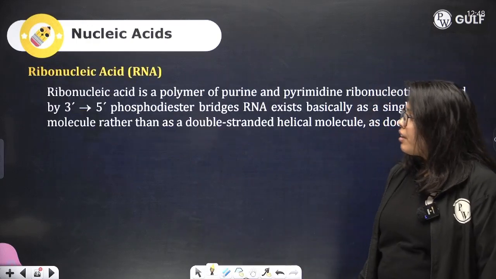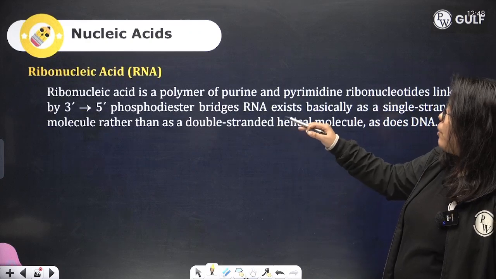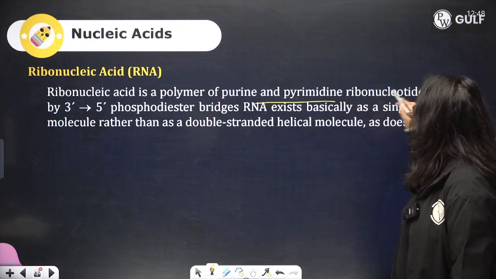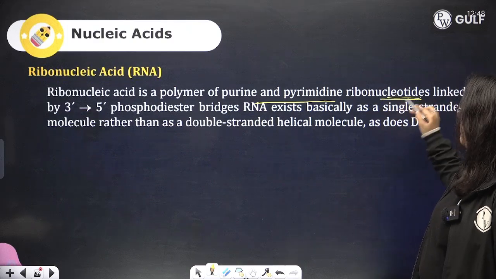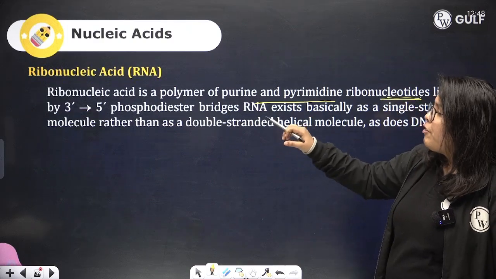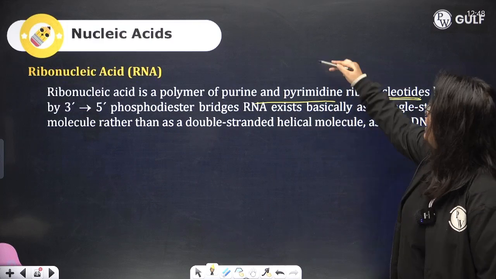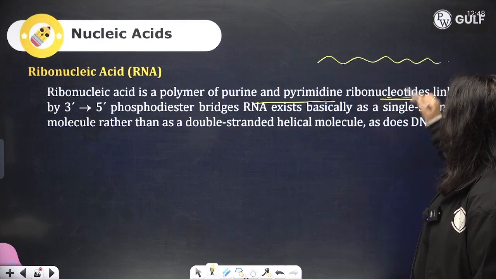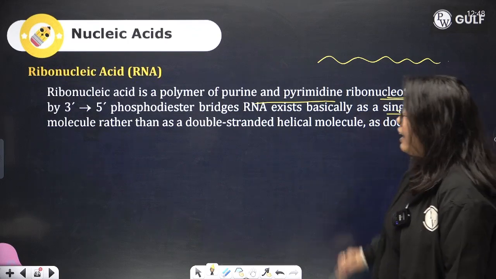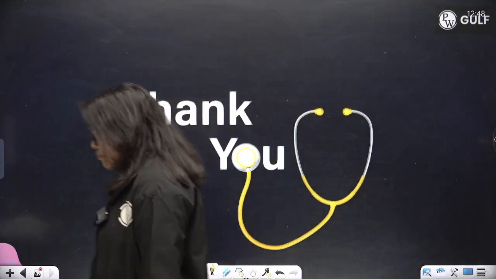Now, ribonucleic acid is a polymer of purine and pyrimidine ribonucleotides, linked with 3', 5' phosphodiester bridges. RNA basically is single-stranded. It is single-stranded, unlike DNA, which is double-stranded.